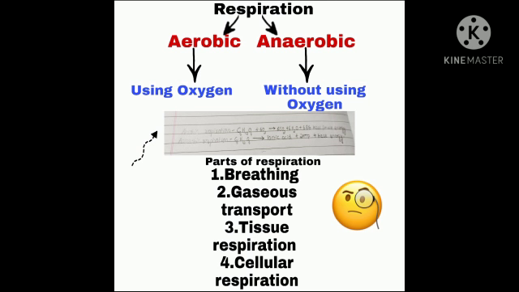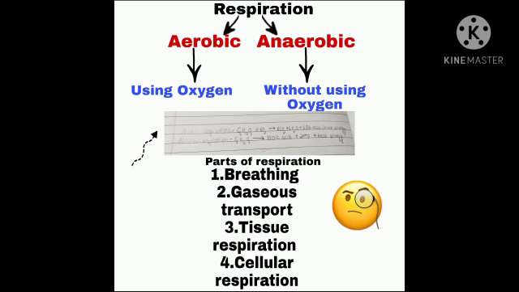And the opposite to this is the anaerobic respiration, which takes place in the absence of oxygen. There are other differences of the aerobic and anaerobic respiration which I will be saying now. Aerobic respiration proceeds in the presence of oxygen. Anaerobic respiration proceeds without using oxygen. In aerobic respiration, complete breakdown of glucose takes place. In anaerobic respiration, incomplete breakdown of glucose takes place.